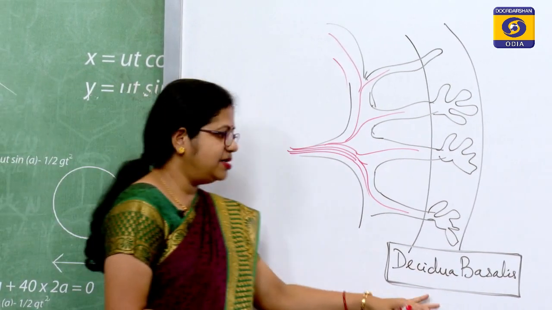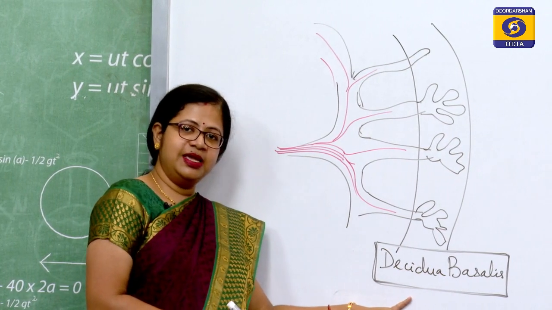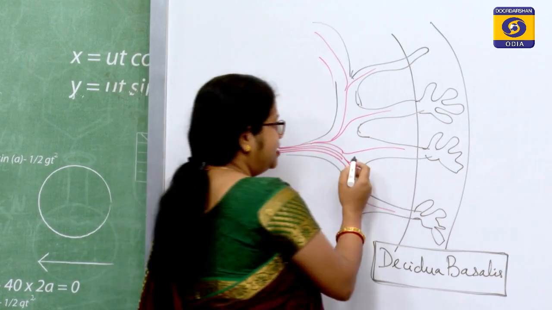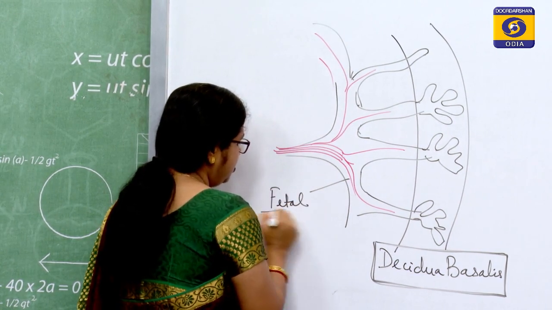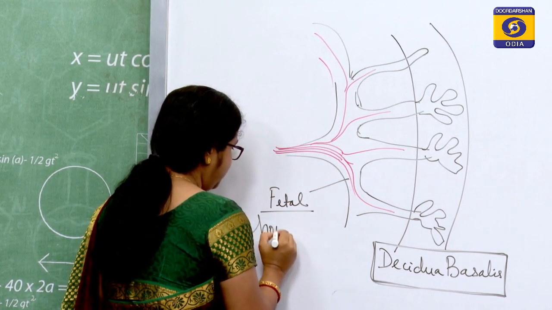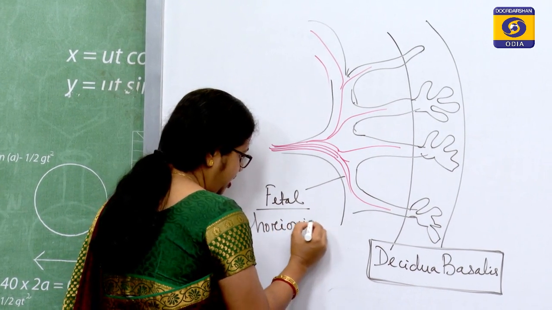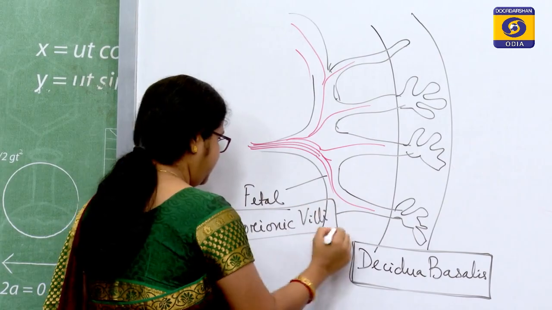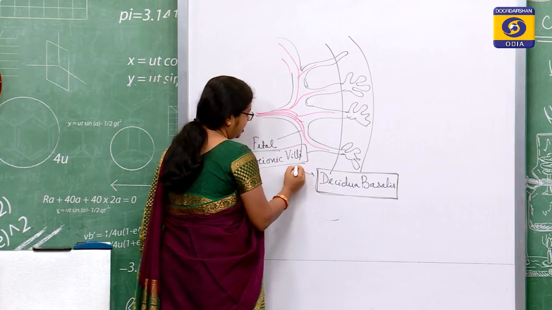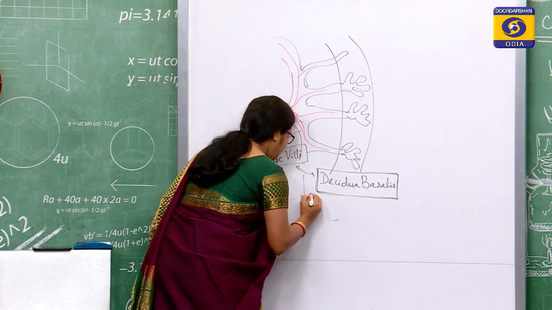So, this is the maternal part that will form the placenta, and this is my fetal part which is forming the chorionic villi. So, the chorionic villi from the fetus and the decidua basalis together will form your